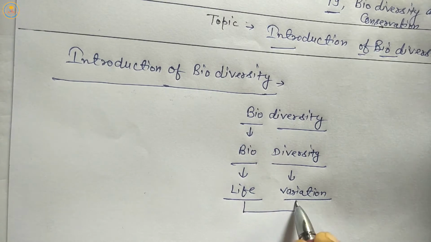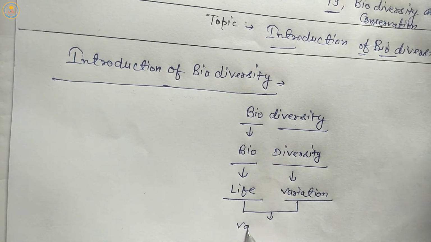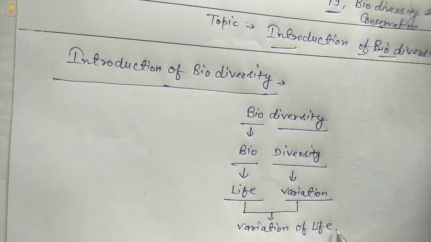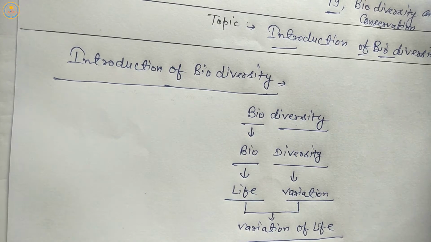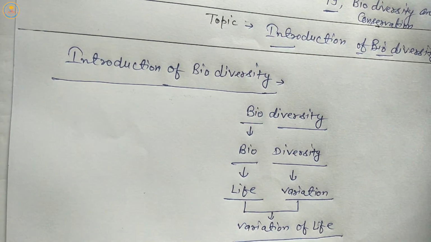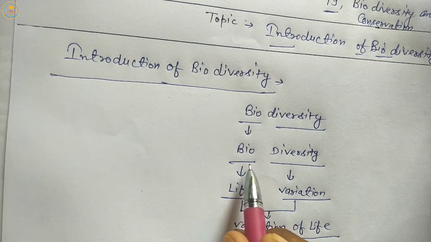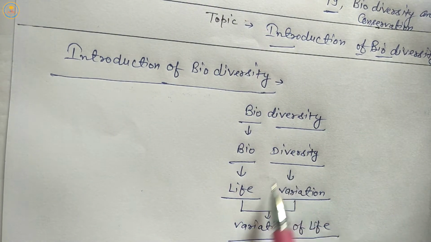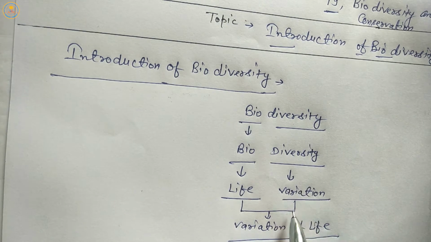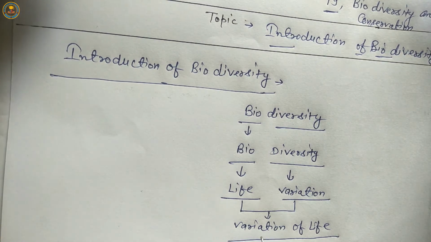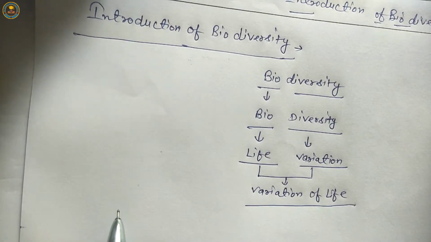Commonly we say variation of life. Once again, biodiversity is composed of two words. First word bio, second diversity. Bio means life, diversity means variation. So the meaning of biodiversity is variation of life.